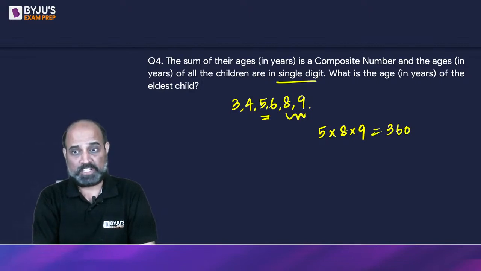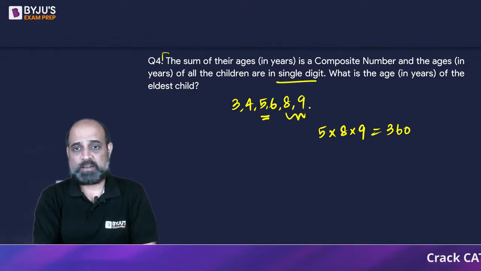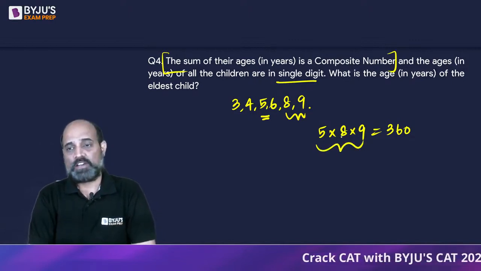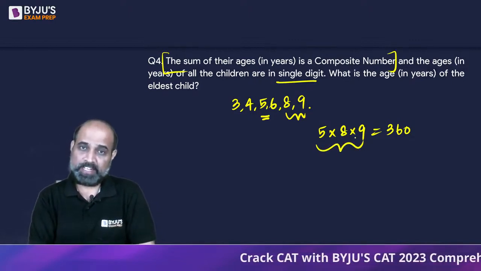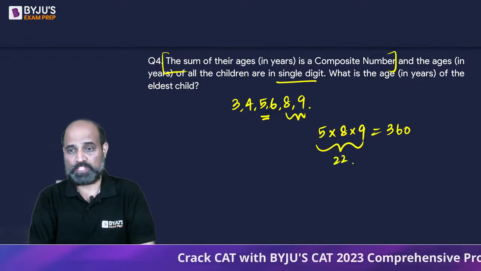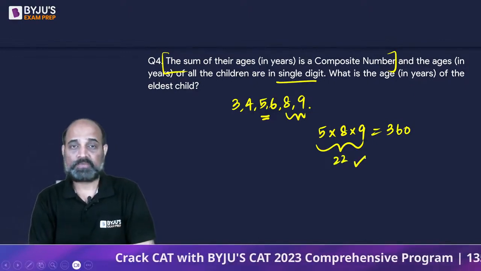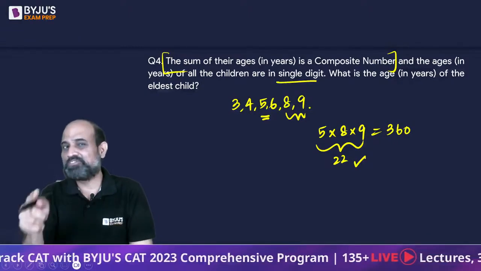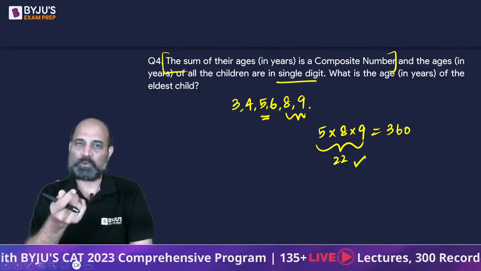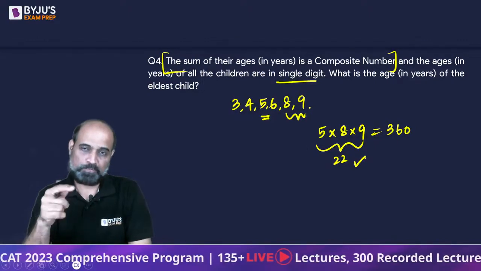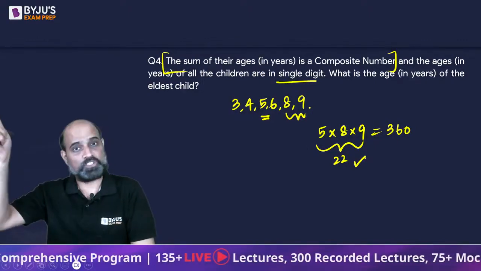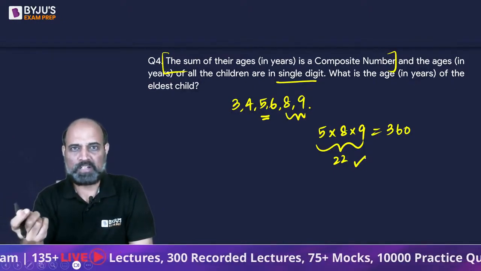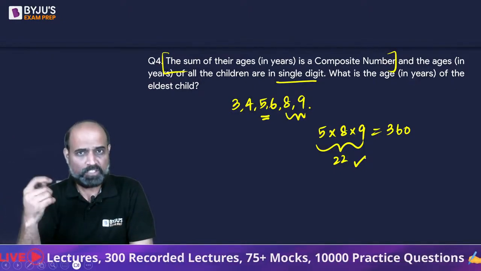They are single digit numbers and the sum should be a composite number. So what is the sum here? We have 8 plus 9 as 17, 17 plus 5 is 22, which is a composite number, right? We don't have to check further. See, I did not start with 3 and 4 because if you think about this, if you take smaller numbers and you multiply them and you have to reach up to 360, which is a large number, the third number is going to be most probably a 2-digit number, as in the third age.